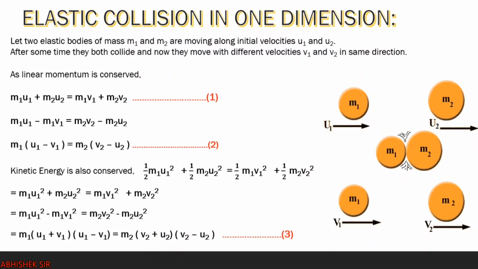What we are going to do now is divide equation 3 by equation 2. So dividing equation 3 by 2, we get u1 plus v1 equals u2 plus v2. Right? The rest of the things are cancelled. Now from this equation, we can make a formula for v2. What is v2? v2 is u1 minus u2 plus v1. Right? This u2 over here along with v2, this u2 is taken to this side. So v2 equals u1 minus u2 plus v1.